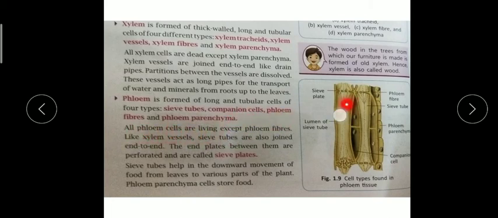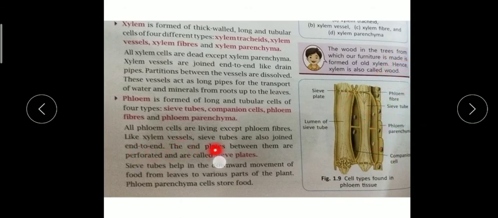All phloem cells are living except phloem fibers; the other 3 are living cells.